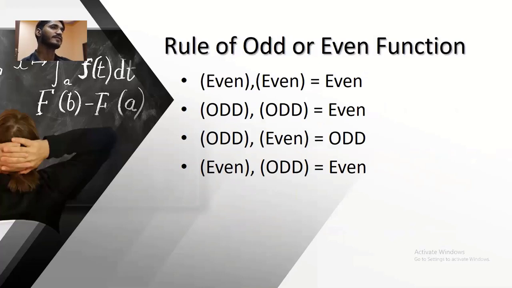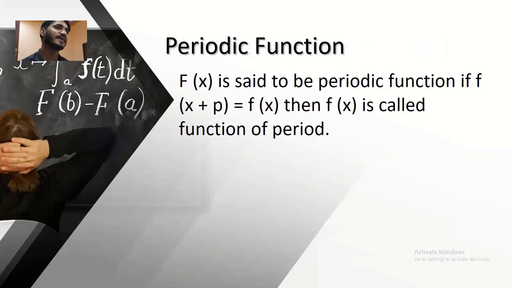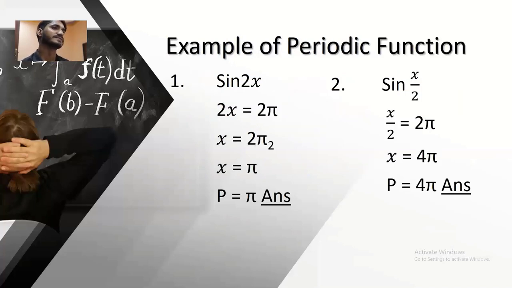Rule of odd or even function. Even into even is equal to even, and odd into odd is equal to even. But when odd comes first and even comes second, then it will be odd. But when even comes first and odd second, it will be odd. Periodic function. f of x is said to be a periodic function if f of x plus p is equal to f of x, then f of x is called a function of period p. Example of periodic function.